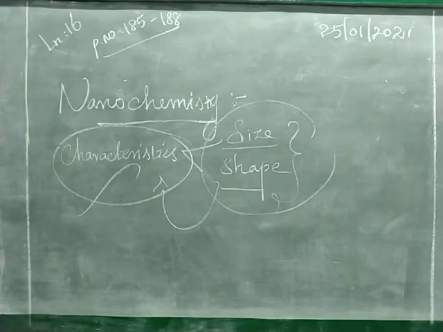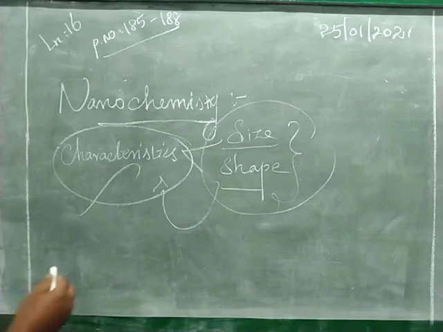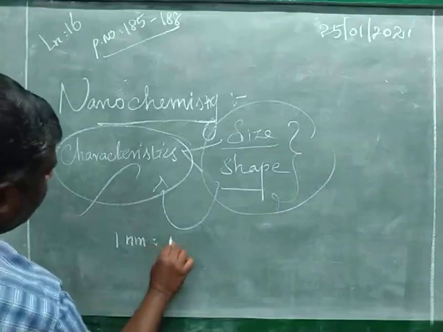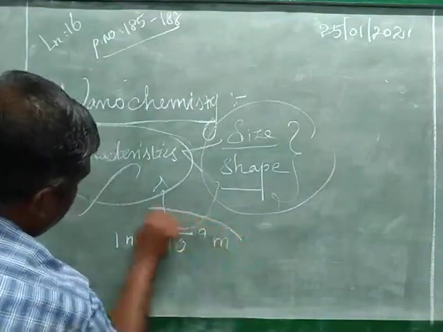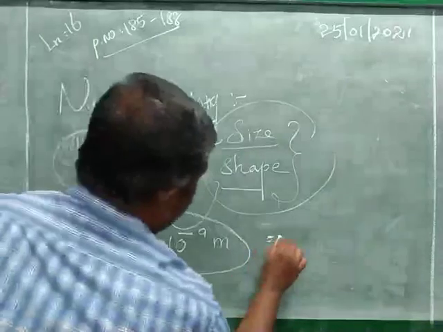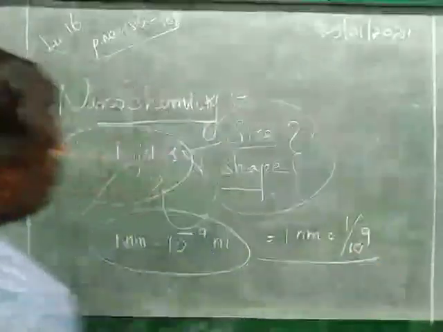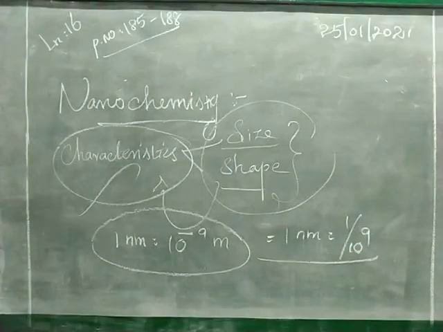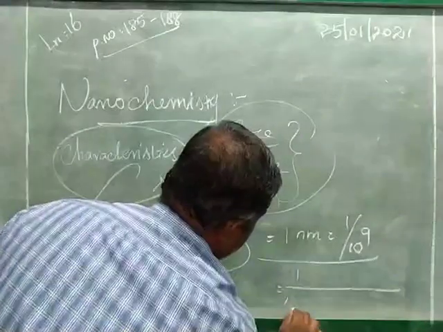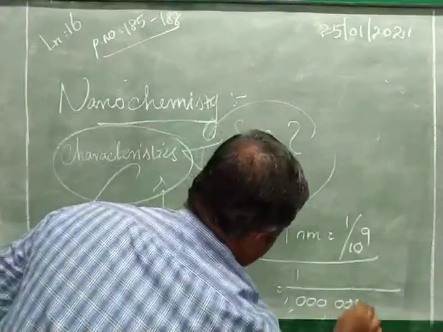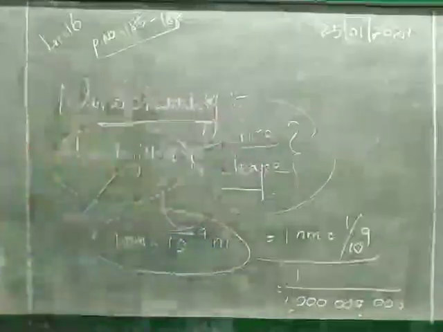Scientists found that a material having a size of about 1 divided by 100 crore, that part is equal to 1 nano. So 1 nanometer is equal to 10 to the power of minus 9 meter, or 1 nanometer is equal to 1 divided by 10 to the power of 9. That is the value.